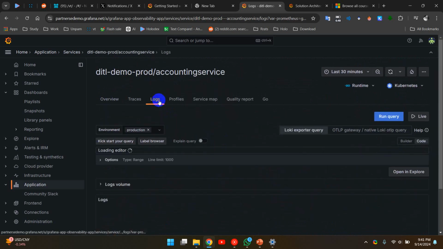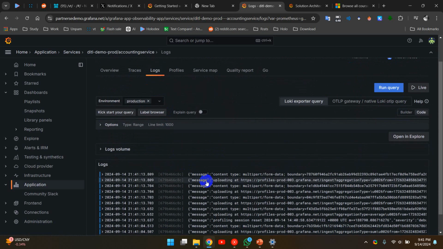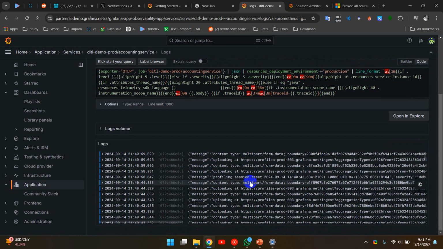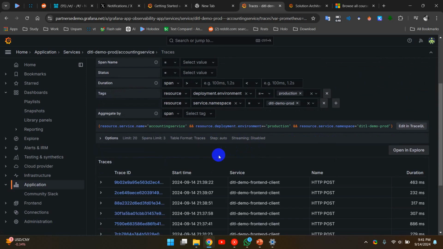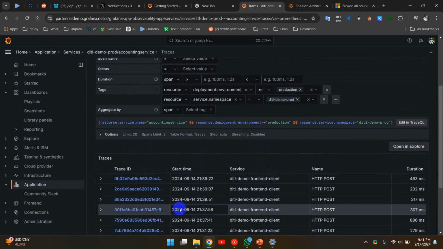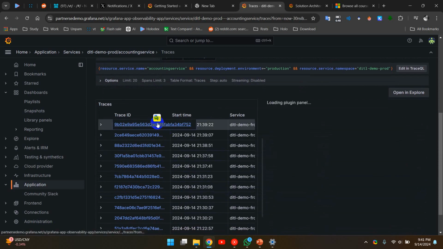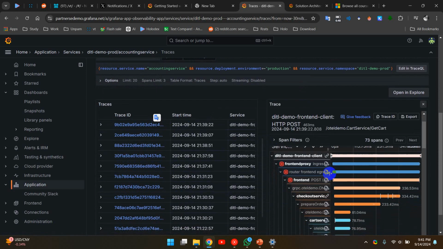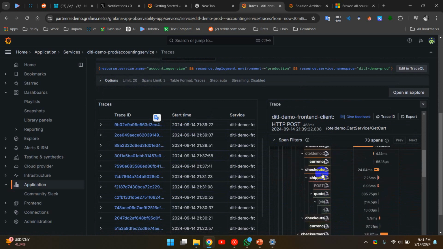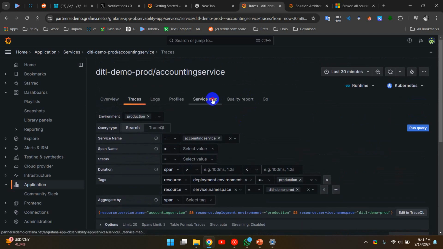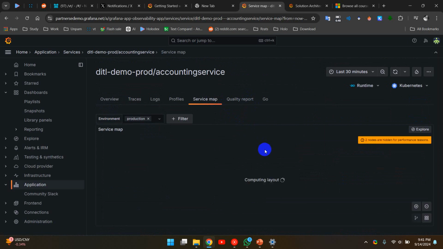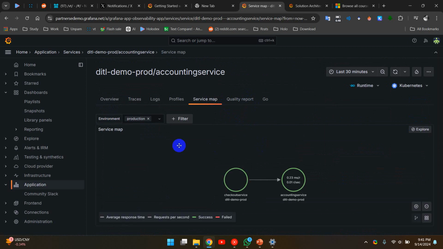We can see the logs, what is happening. We can see the traces, when the transaction happens, and we can get a more detailed look. And here we see what's happening in the business transaction, and we can also get the service map. There are so many things that we can do.